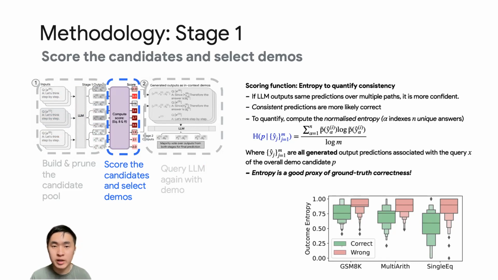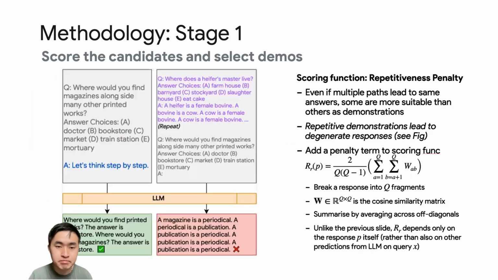To give an example, if the large language model generates m different answers for m different decodings, then you have a maximum entropy of 1. On the other hand, if for all the m decoding steps it reaches the same answer at the end, then you will have an entropy of 0. And we can see here that entropy is actually a good proxy for ground truth correctness, as correct and wrong answers end up having very different entropy profiles.